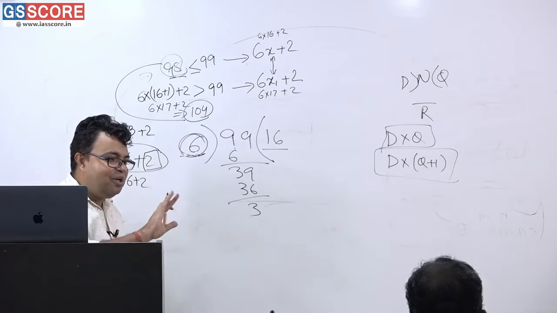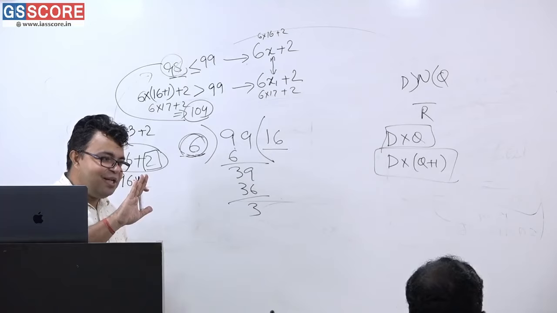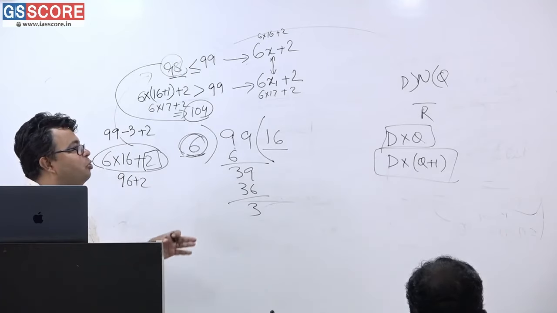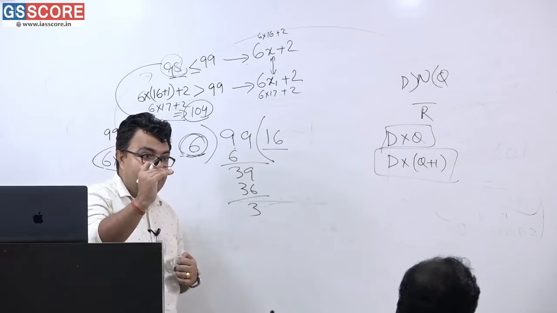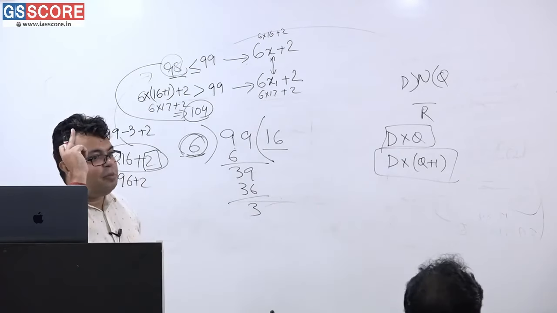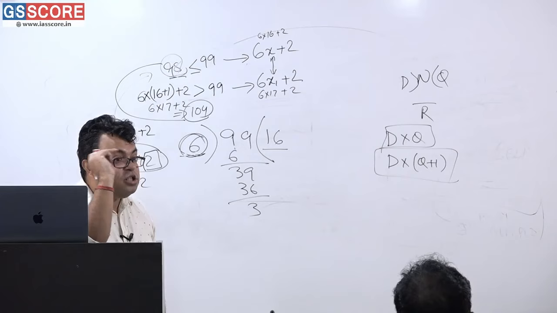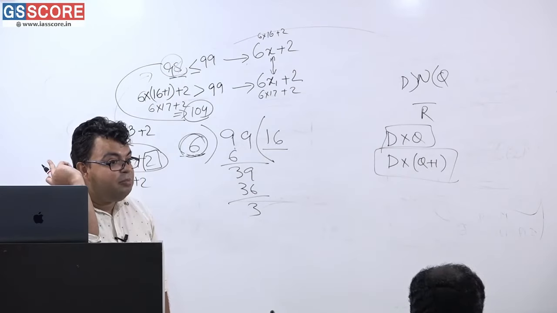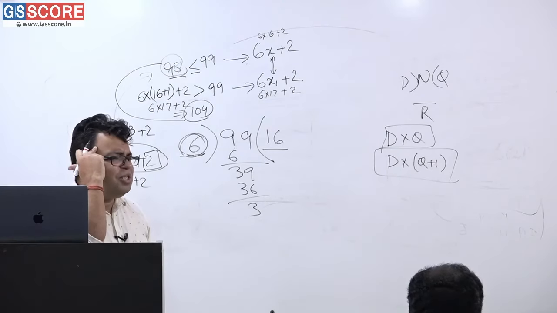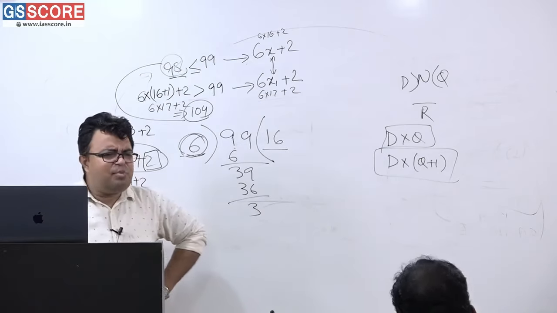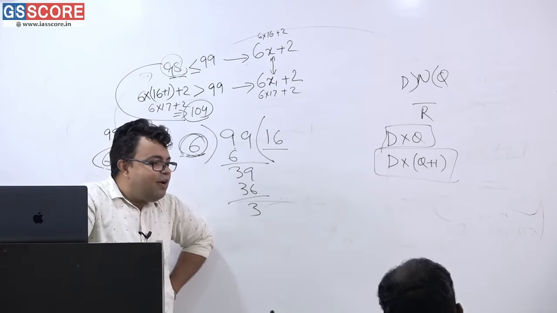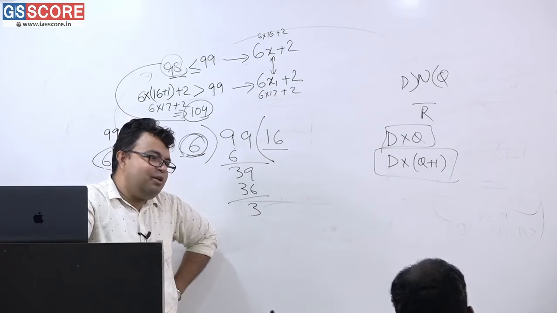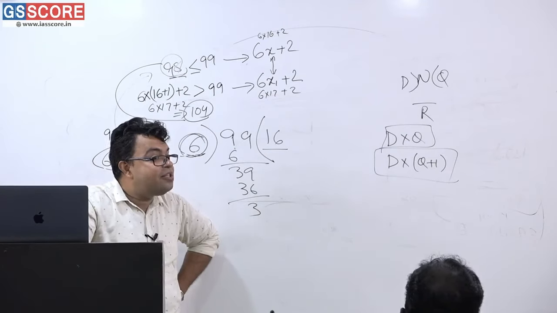Ma'am, have you understood? Shall I revise it once last time? I simply asked you to calculate 6 16s are 96, and that is the last 2-digit number that was divisible by 6. And the question was, when divided by 6, what is the remainder? 2 as a remainder. So you will be saying, sir, 96 is completely divisible now, so 96 plus 2 is the answer, 98. 98 when divided by 6, what is the remainder? 2 as a remainder.